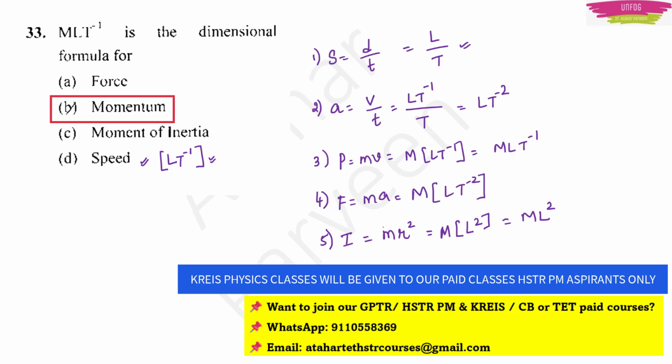Now you know the dimensional formula for all the options. Of course, what we have done here for force and moment of inertia is a little bit extra, just to give you more knowledge. Actually, it was enough for us to stop till here, right?